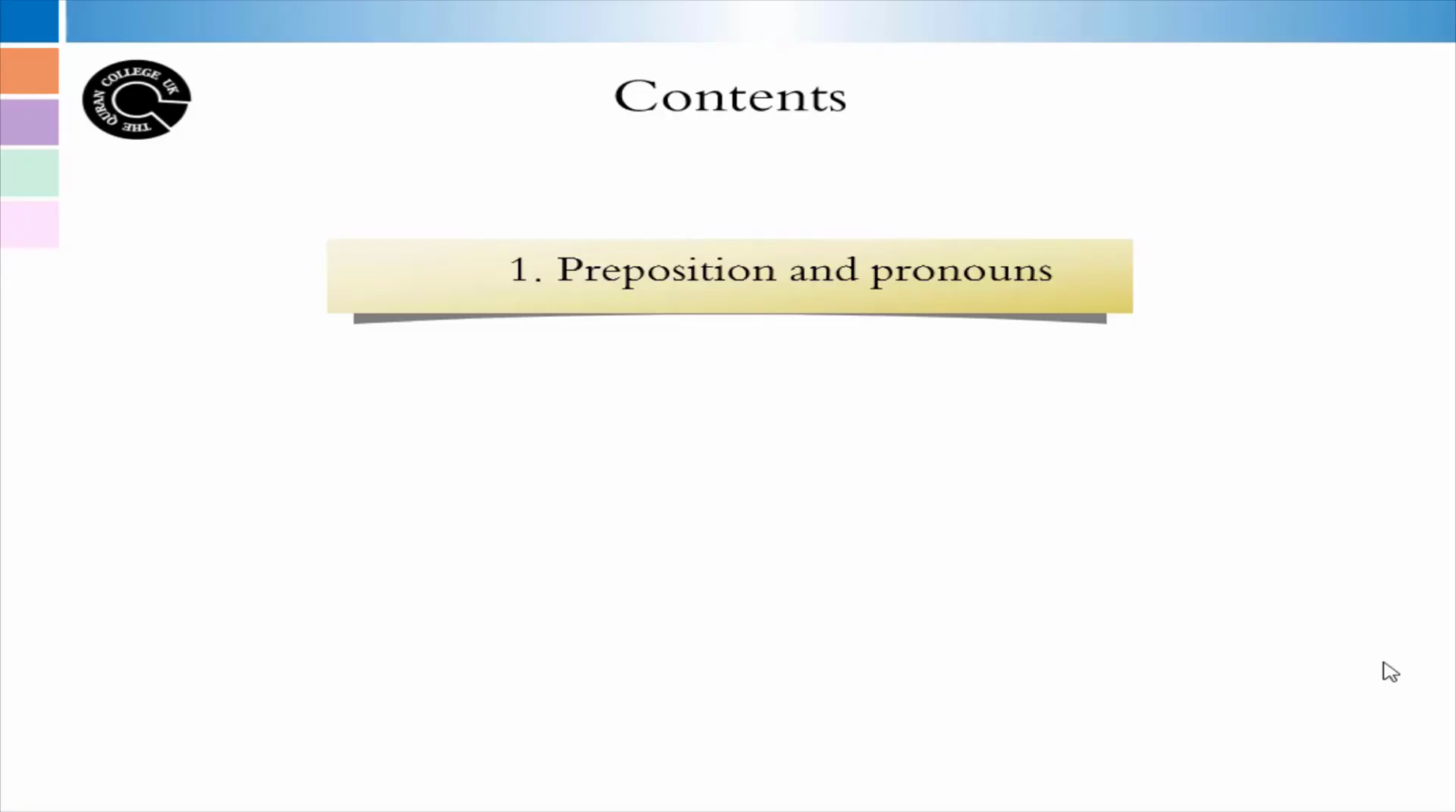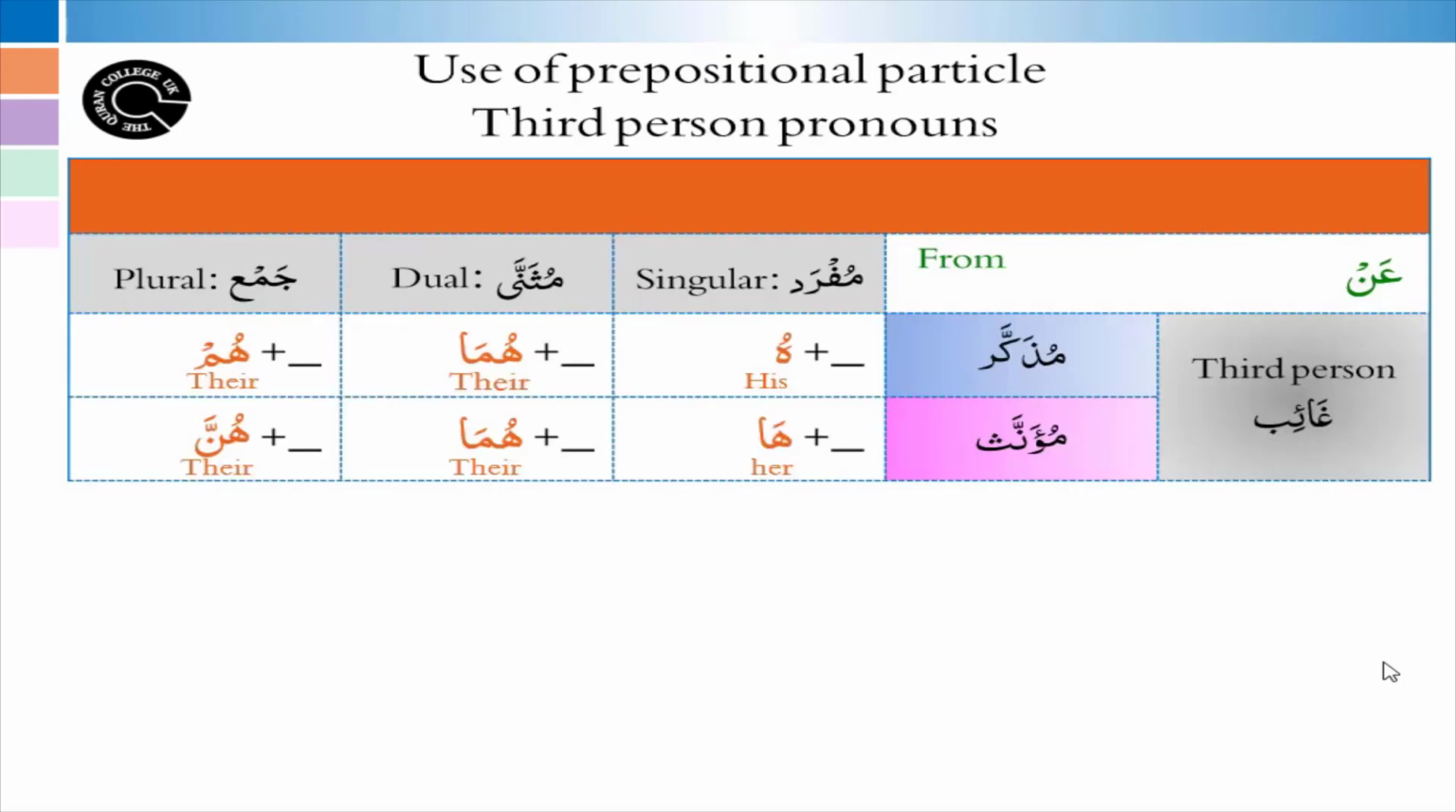In the last lesson we covered fi and min. We also looked at one special case of joining min with the first person singular pronoun. A Nuni Wiqaya was introduced to resolve the issue between Nuni Sakin of min and Ya Sakin of the first person pronoun. In this lesson we will be looking at changes in three prepositional particles: an, ila and ala. We will also be using Nuni Wiqaya when an is used with the first person pronoun.